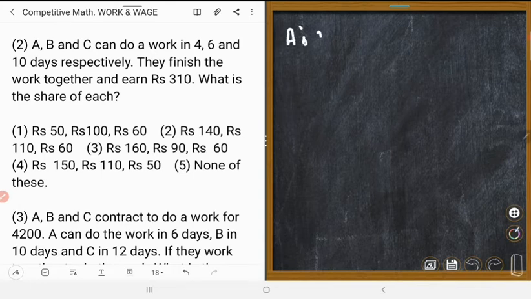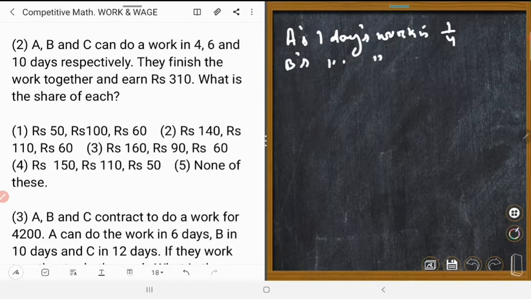A's 1 day's work is 1/4 part. B's 1 day's work is equal to 1 upon 6 part. And C's 1 day's work is equal to 1 upon 10 part.